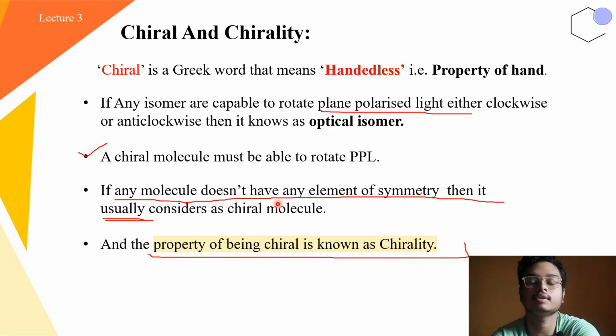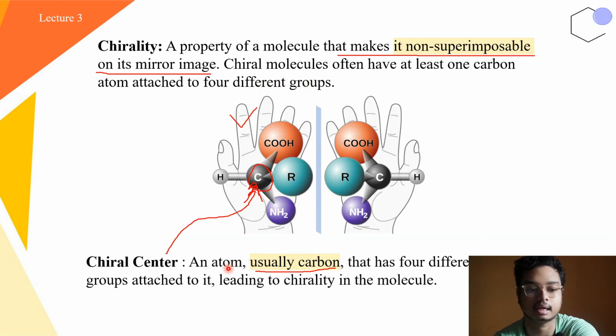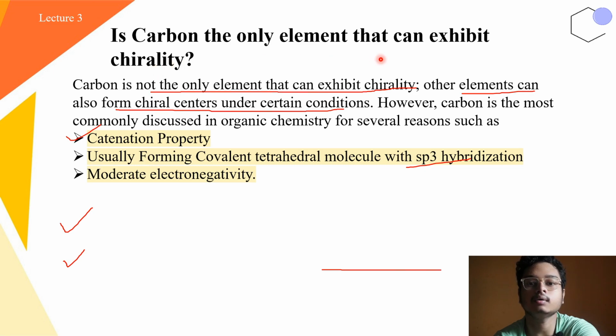Also, if the molecule doesn't have an element of symmetry, an asymmetric molecule usually shows chirality. However, certain disymmetric molecules under certain conditions will show chirality, and the property of being chiral is known as chirality. We also talked about definitions and gave examples.